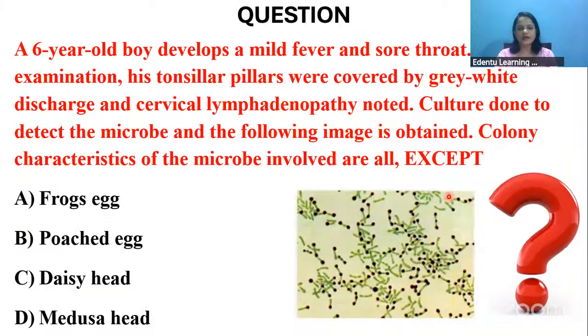Now, next question. A 6-year-old boy develops a mild fever and a sore throat. On general examination, his tonsillar pillars were covered by gray-white discharge and cervical lymphadenopathy is noted. Culturing is done to detect the microbe and the following image is obtained. The colony characteristics of the microbe involved are all except. Okay.